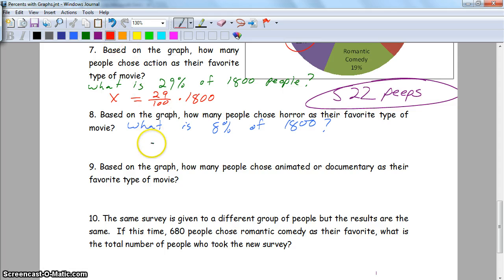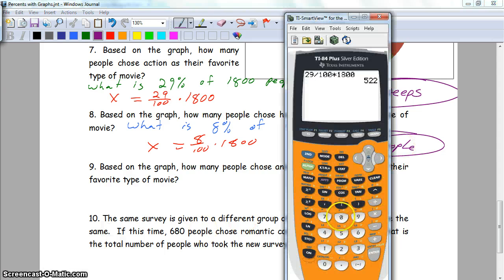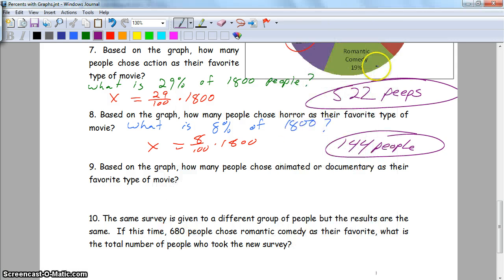Long story short, x is 8 divided by 100 times 1,800, and I believe you get 144 peoples. I better double check that. 8 divided by 100 times 1,800. Whew, I was right. Good.